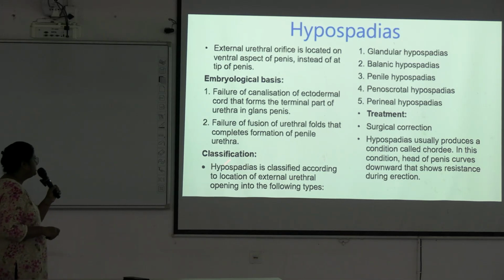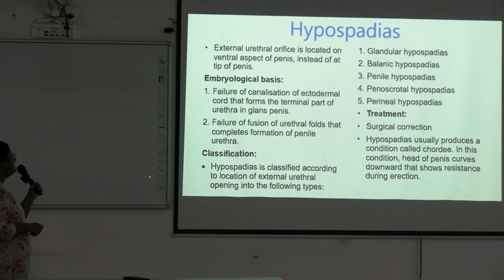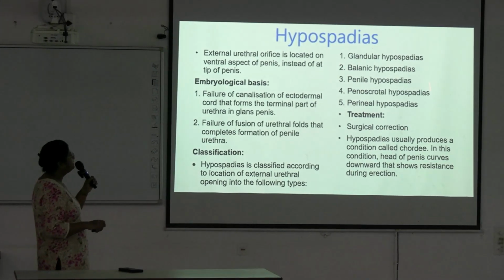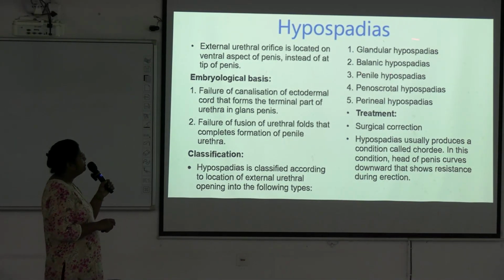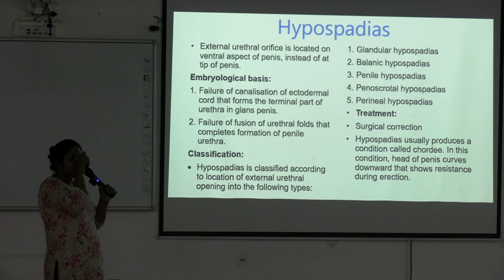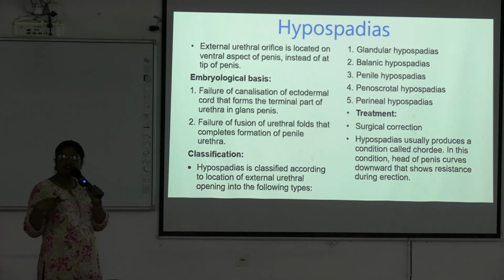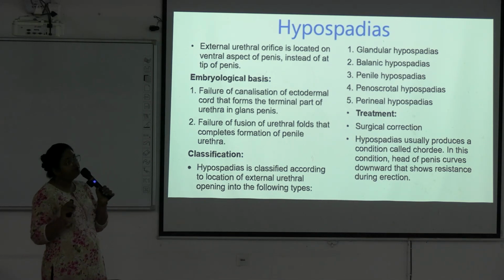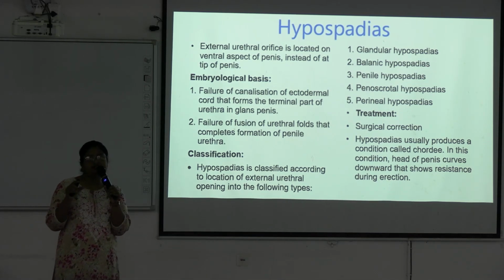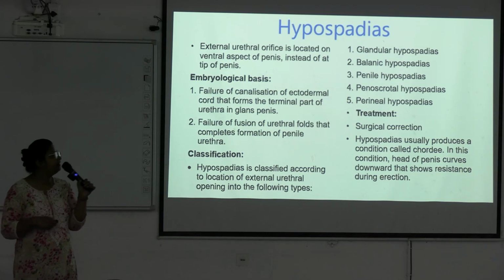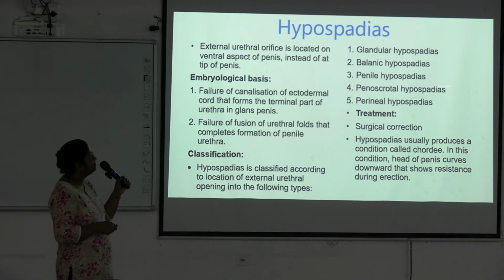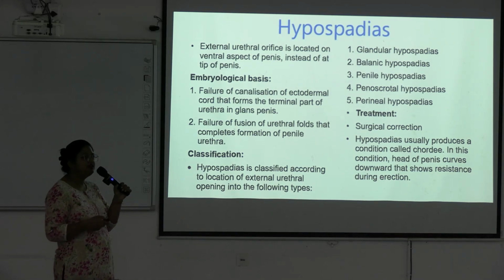There is classification. Hypospadias is classified according to the location of external urethral opening into the following types. First is glandular hypospadias, located near the glans penis, near the normal opening. Balanic hypospadias, opening is located at the junction between the glans penis and shaft of the penis. Penile hypospadias, on the ventral aspect of the penis. Penoscrotal, near the scrotal sac. Perineal, near the perineal body.